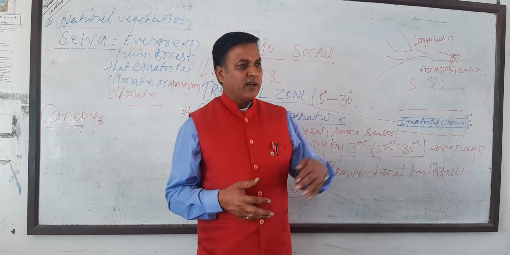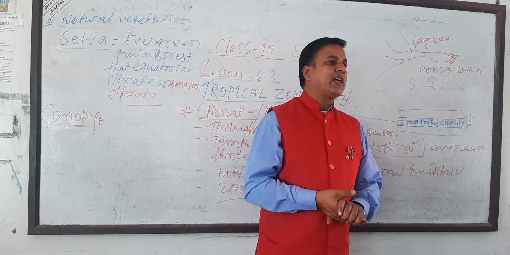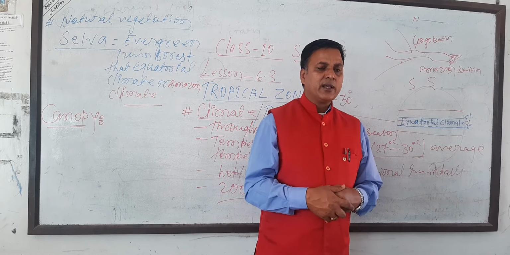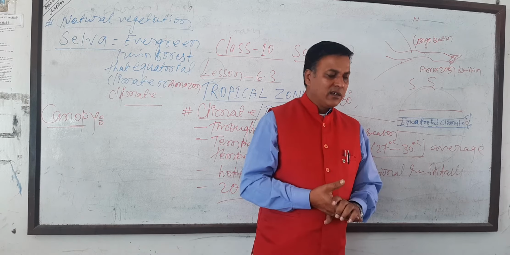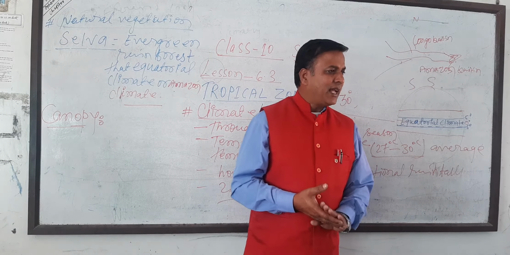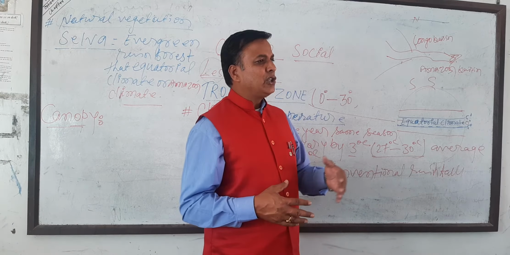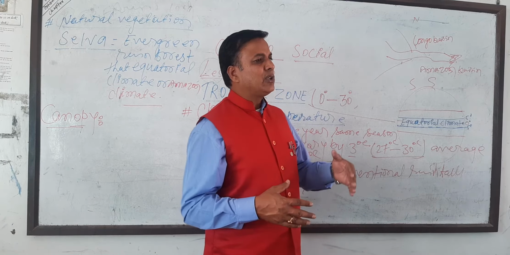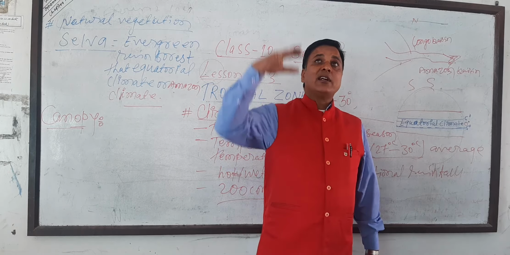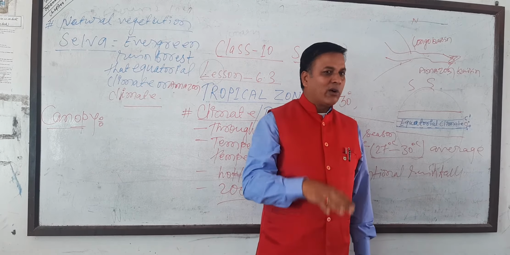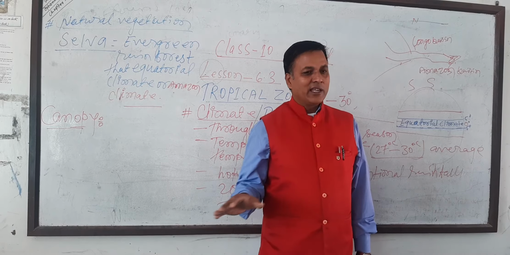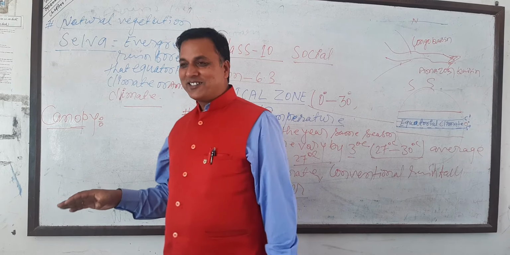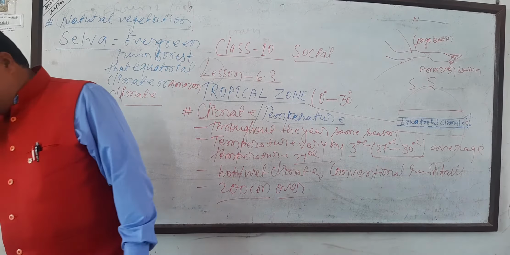That is why the land is damp in the equatorials. Here is also a question: why does the land of the equatorial climate stay damp? Because of the evergreen thick forest. Due to the thick evergreen forest, the sun rays never reach the land or ground, so it remains wet. This is a small question we'll ask in our exam.